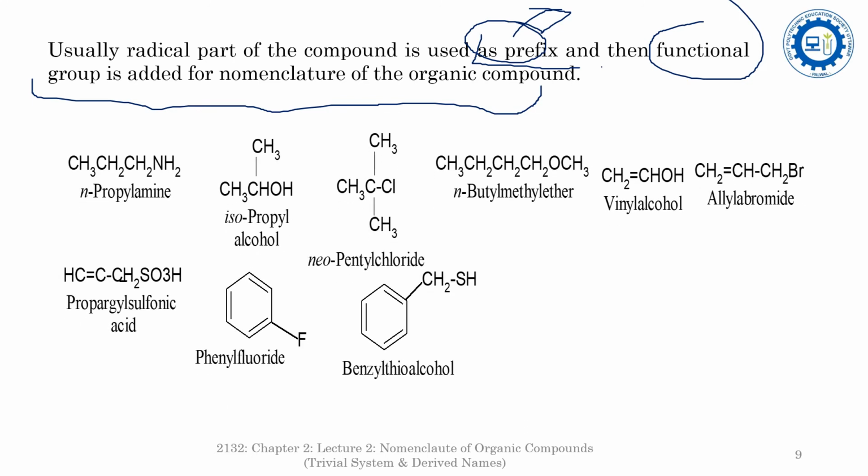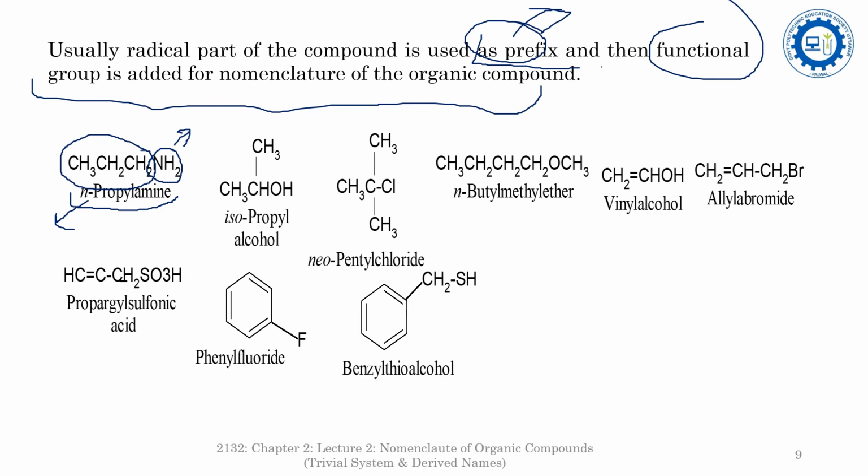See here some examples. In propylamine, the NH2 is the functional group, and the NH2 group is attached to the radical n-propyl. So it is n-propyl amine, because n-propyl is a radical, so it is used as a prefix, whereas amine is a functional group.